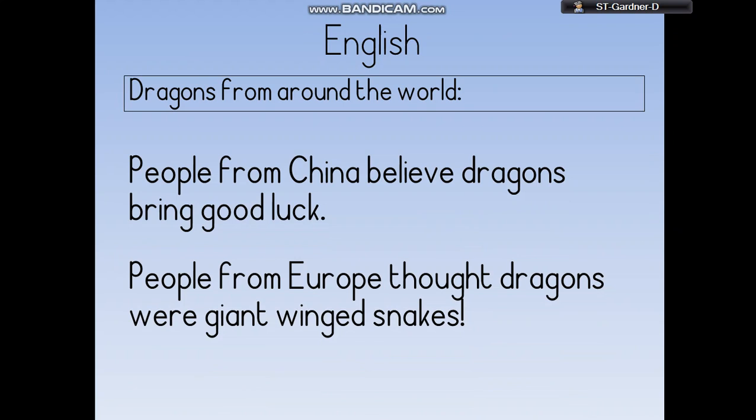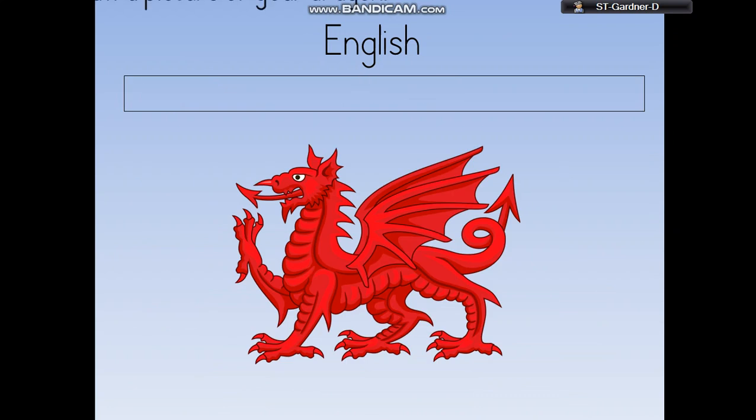Okay. Also, don't forget in the box on your sheet, you need to make sure you draw a picture of your dragon. Okay, just like the picture that I've got on here, just so that when people look at this report, they can see straight away that this is going to be about dragons and information about dragons.